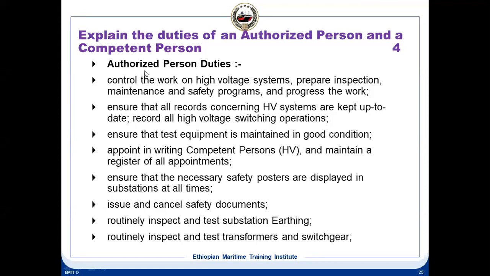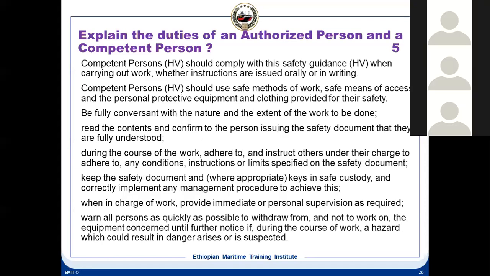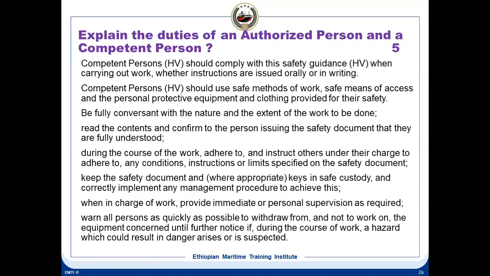Very important question: what are the duties of authorized persons? Okay. Next is the competent person. Competent person means he is competent to do the job. He is technically qualified. He is aware of it. He knows how to check all this, like inspections, etc. So he should comply with the safety guidance when carrying out the work. He has to follow the safety guidance for high voltage. And there are a lot of other things coming in the coming classes. You will see what the safety norms are which he has to follow.